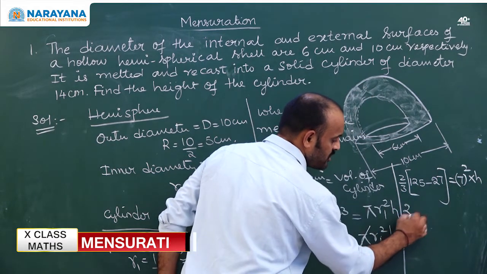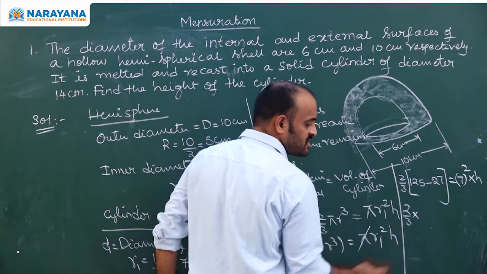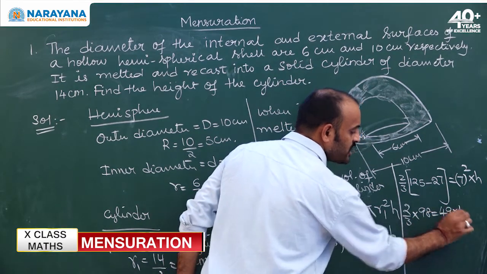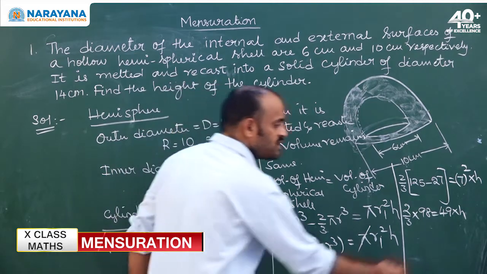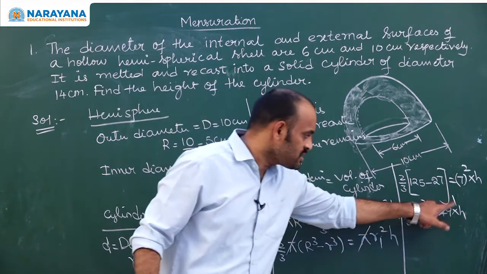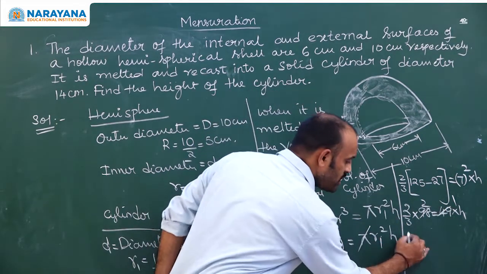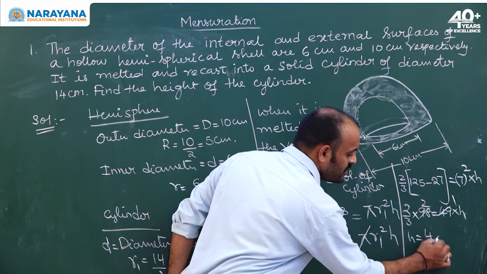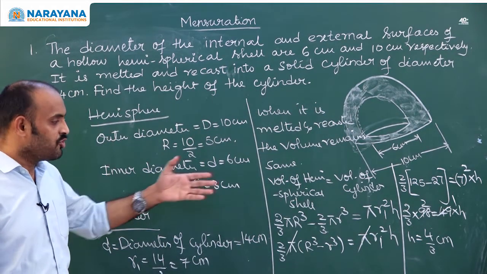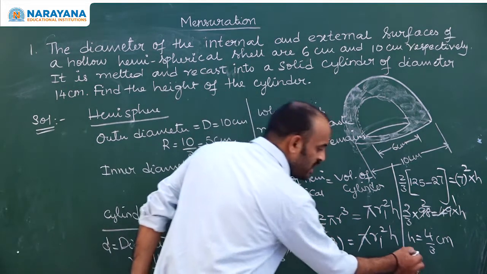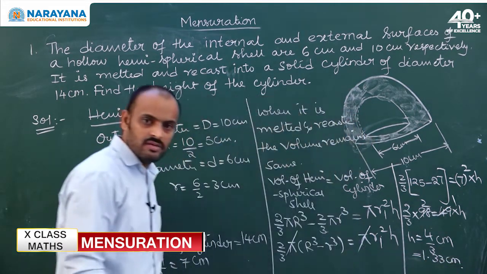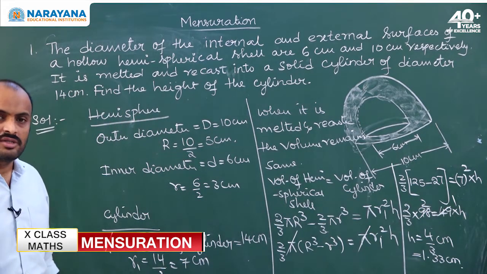Therefore 2 by 3 into 125 minus 27, 98, is equals to 7 square, which is 49, into h. If you see this, 49 ones, 49 twos. Therefore h is equals to 4 by 3 centimeters. Therefore the height of the cylinder is 4 by 3 centimeters. If you want to write in decimals, 1.33 centimeters. Let's see one more example.